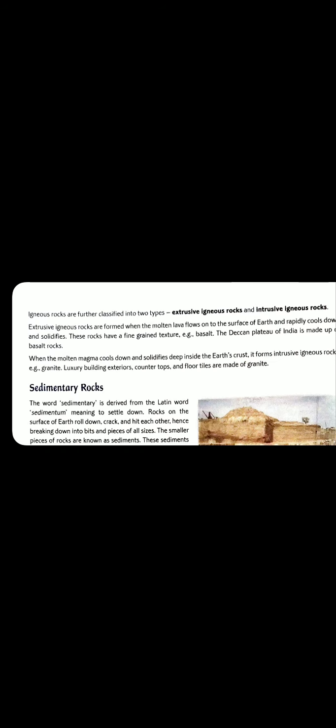Regarding the intrusive igneous rock, when molten magma cools down and solidifies deep inside the earth crust, it forms intrusive igneous rock. Already I told you that some parts lying on the surface of the earth solidify and turn into solid form, and these are known as extrusive igneous rock. The example is basalt.